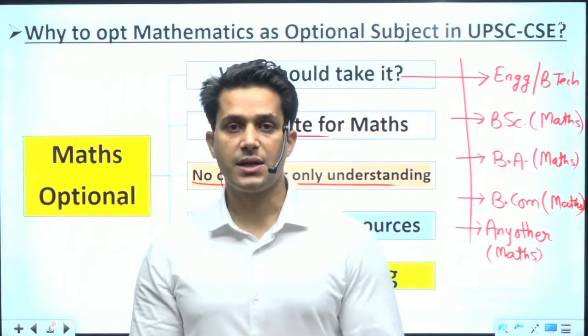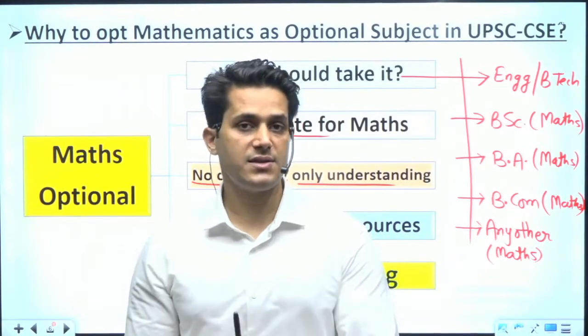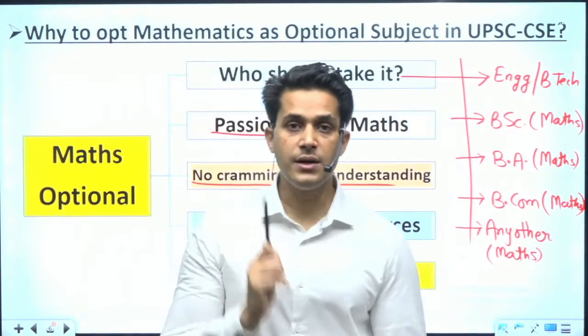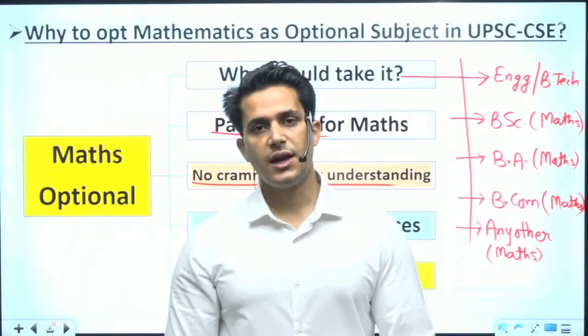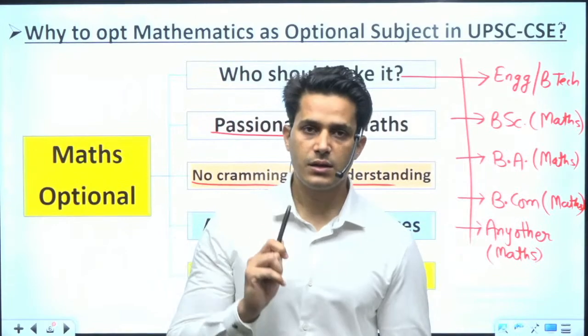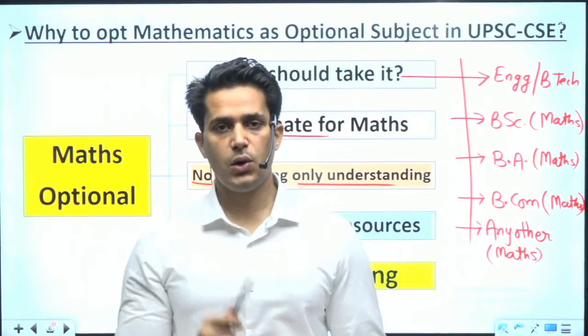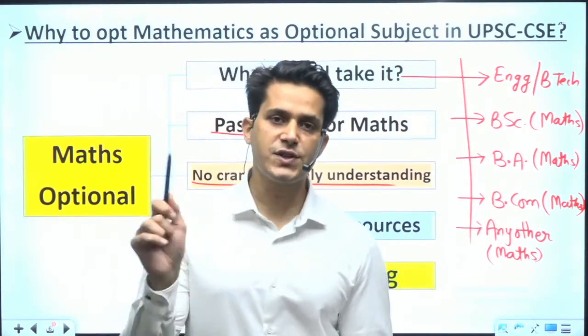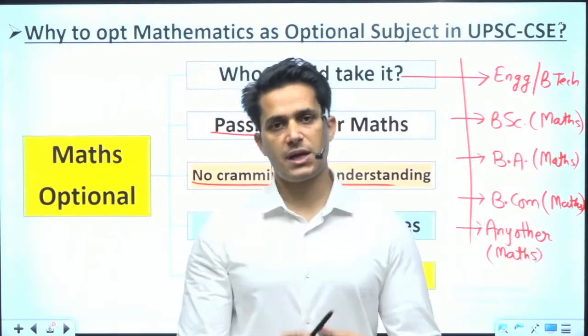But in mathematics, no cramming is required. Only understanding the concept. If you understand the concept, then a single question of one concept is sufficient for your complete topic.